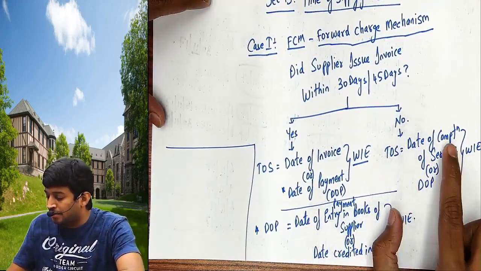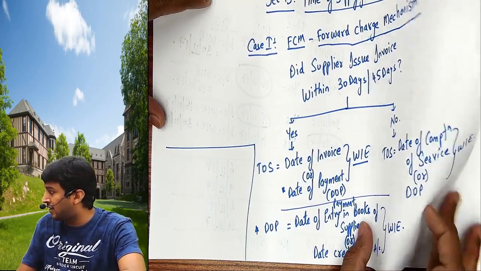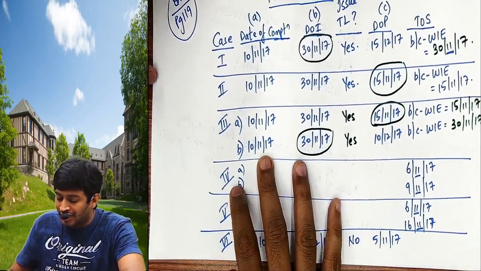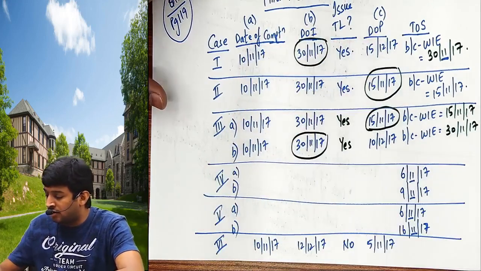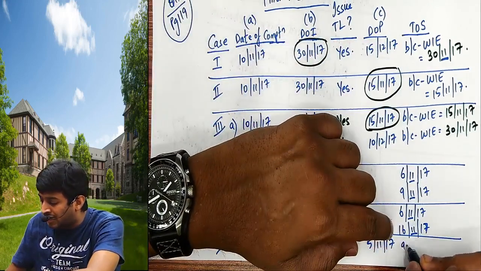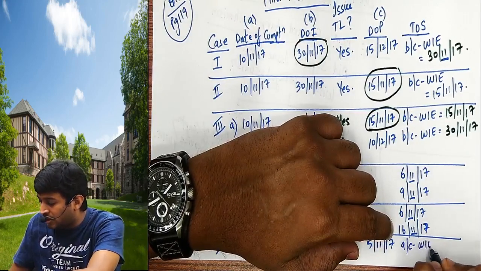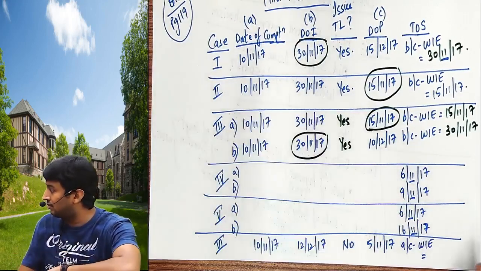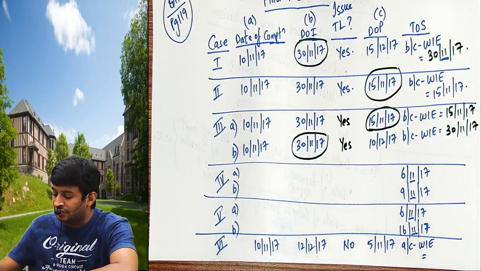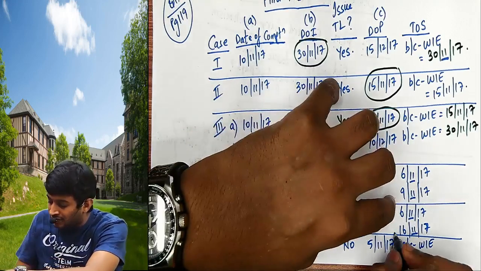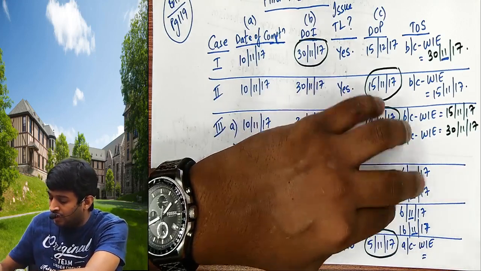Time of supply is completion date or payment date, whichever is earlier. Completion date means this date. Payment date means this date. So you now will not take B or C. Now take A or C, whichever is earlier. A is 10th November, C is 5th November. So the answer will be 5th November.